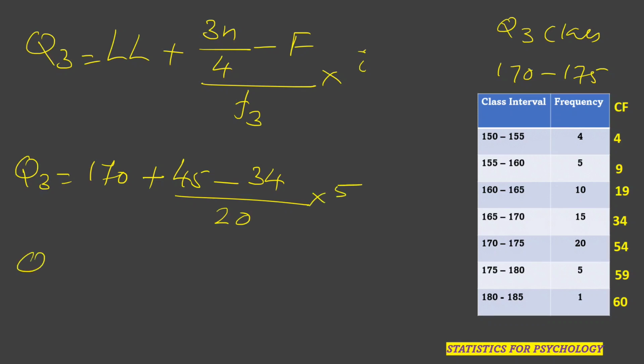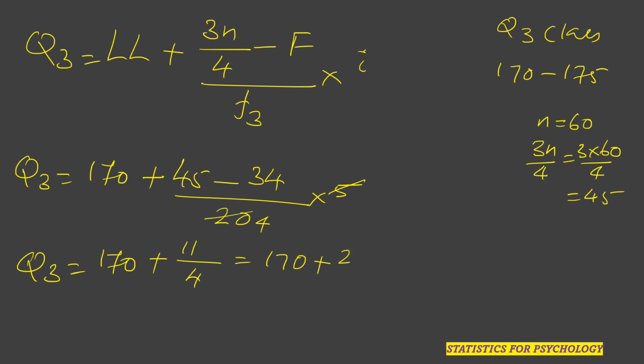So Q3 is equal to 170 plus 45 minus 34 divided by 20 into 5. You can cut this 5 and 20 four times. 45 minus 34 is 11, 11 by 4, which is 2.75. So 170 plus 2.75 is 172.75. That is your Q3.